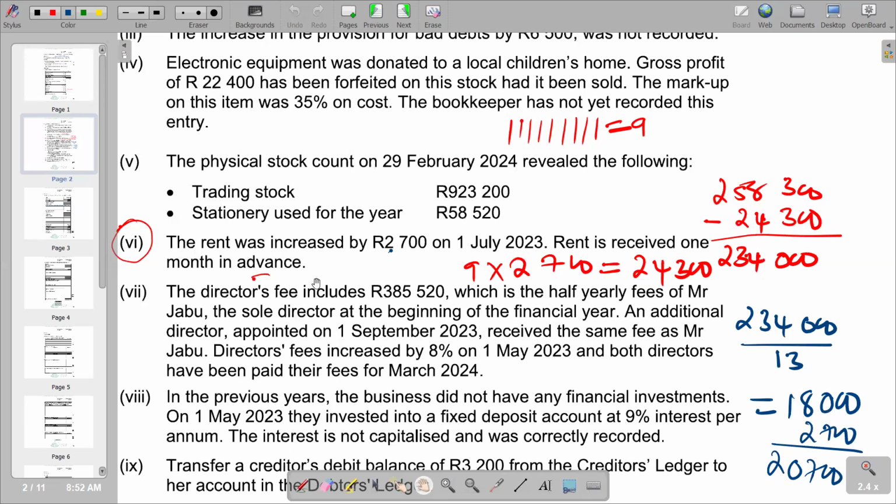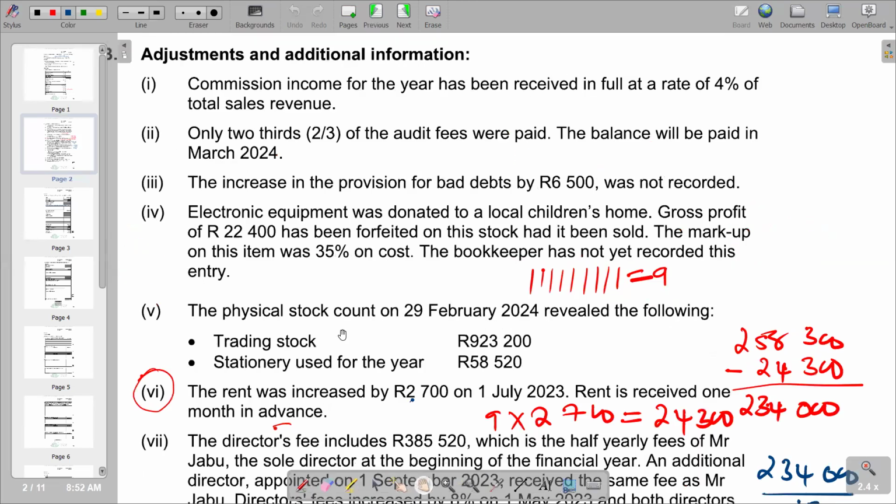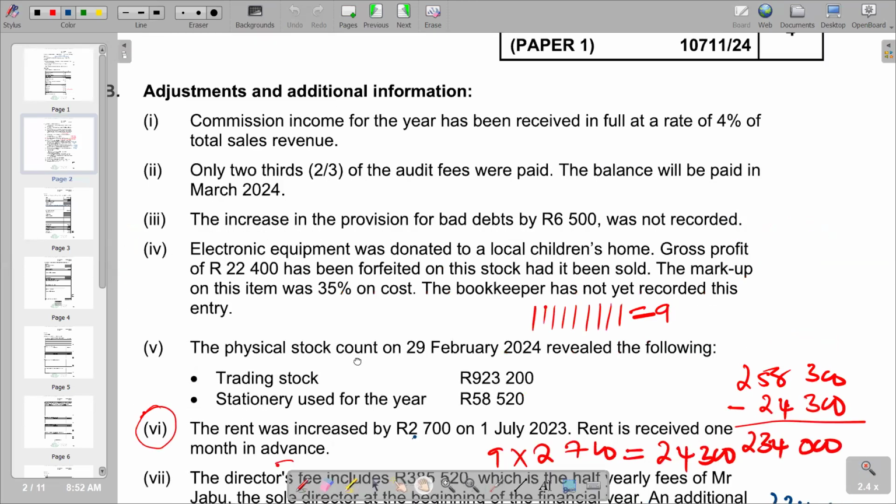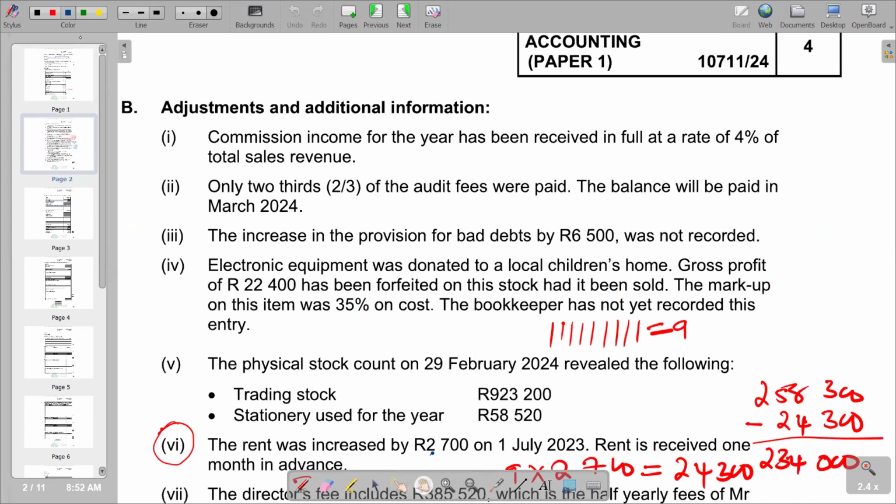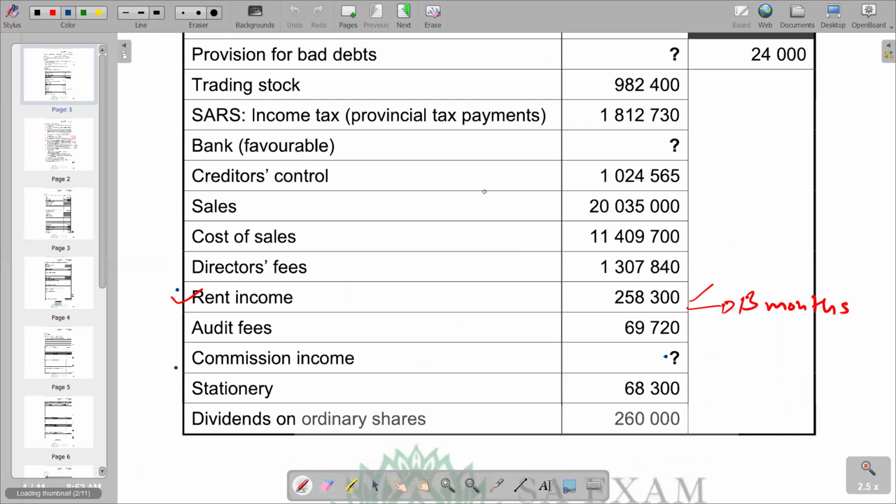Remember, they've gone through everything before you start the question, so you can quickly pick where you have that adjustment. So it's adjustment number one, which reads: commission income for the year is being received in full at a rate of 4% of total sales revenue. So 4% of total sales revenue, of which our sales revenue given is 20 million and 35,000. So the 4% is the commission income.